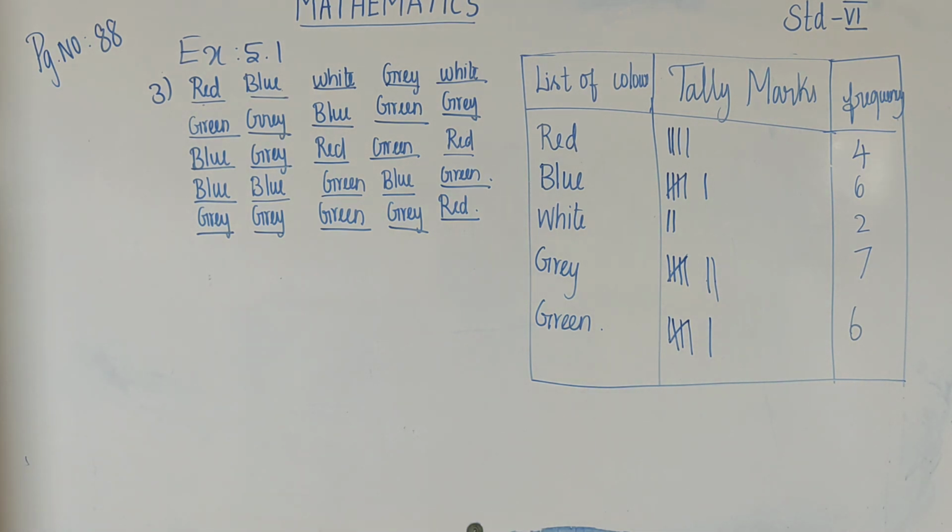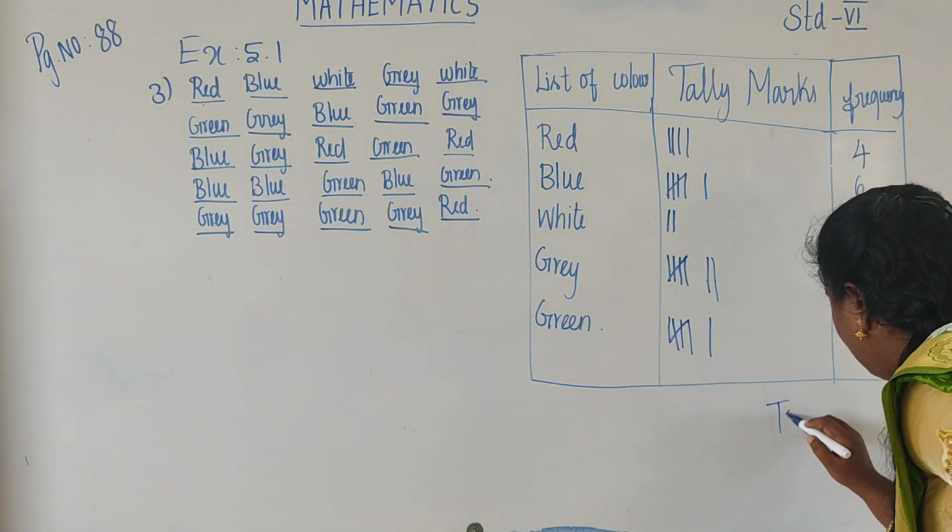Okay, student, can you understand this problem? This is the way of tally marks. Prepare a table using tally marks. This one is arranging the data: the list of colors, tally marks, and frequency. This is the collection of data, and now the total frequency is